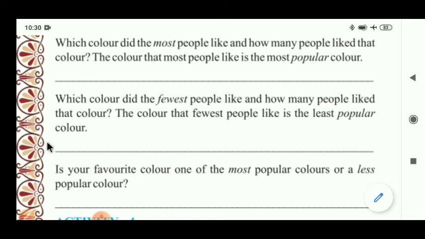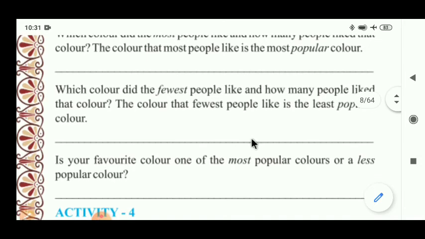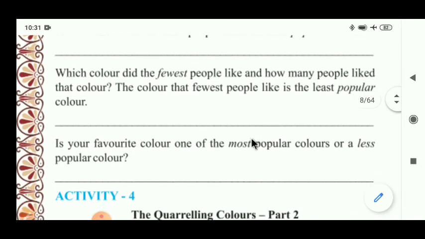The fewest people liked, for example, the yellow color. It was liked by only 7 out of 45. Therefore, we can say that yellow is the least popular color. So, you have to write all the question answers in your fair notebook. Okay? I will give the answer key at the end of the video.